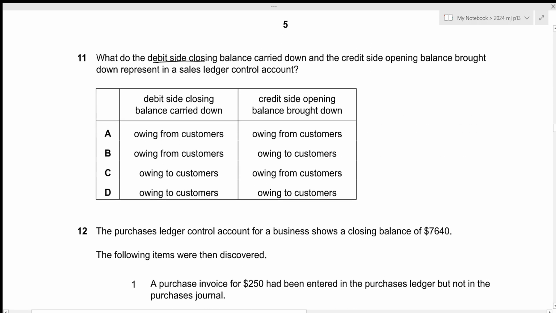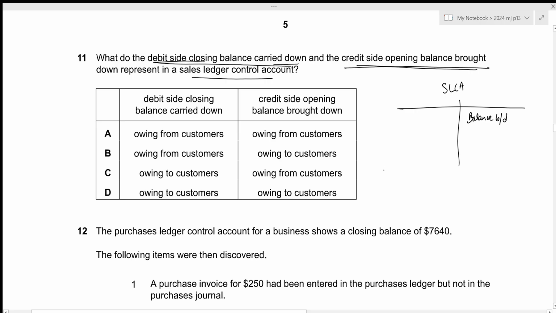What do the debit side closing balance carried down and the credit side opening balance brought down represent in a sales ledger control account? So in a sales ledger control account, we are talking about the credit side opening balance brought down. So the balance brought down on this side will be the debit side closing balance carried down. These two are the same thing, right? Because the opening balance on one side will act as the closing balance on the opposite side.